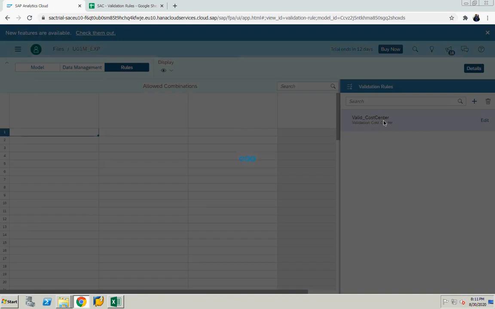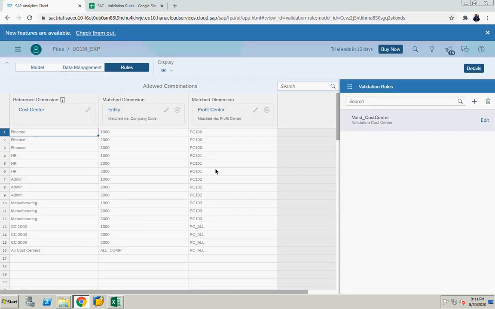So this is the one I created. Same combination. Here it will create a table based on our combinations. See here, CC100 underscore 1000, 1000 and PC100. It automatically creates this combination here.